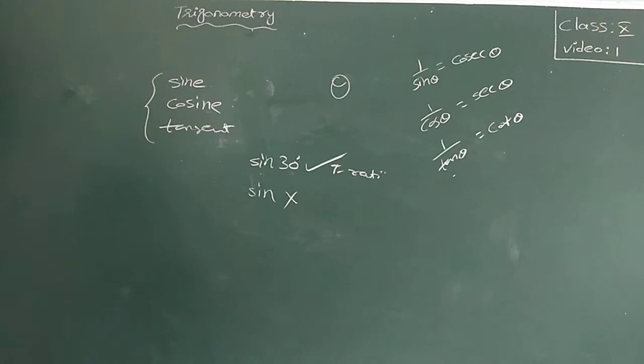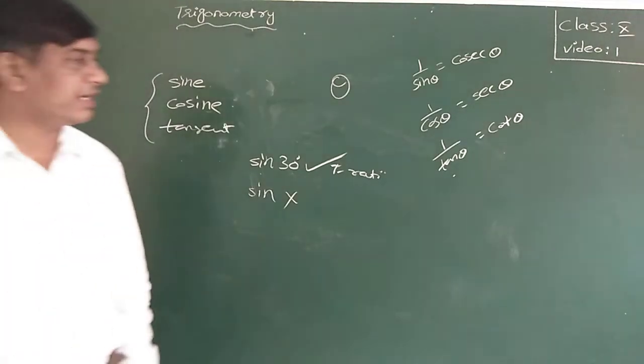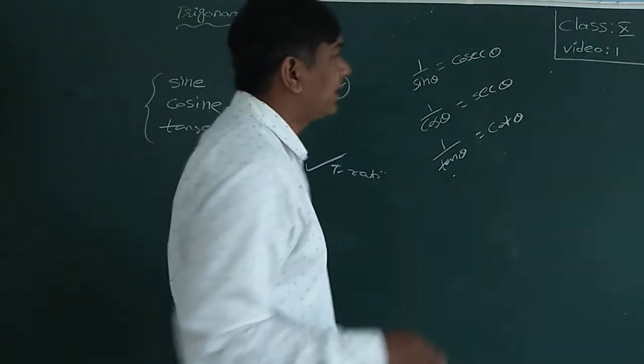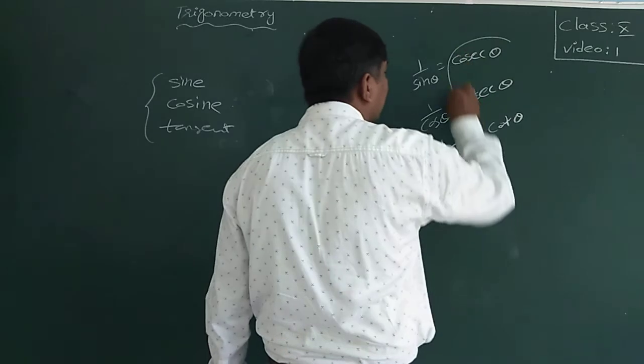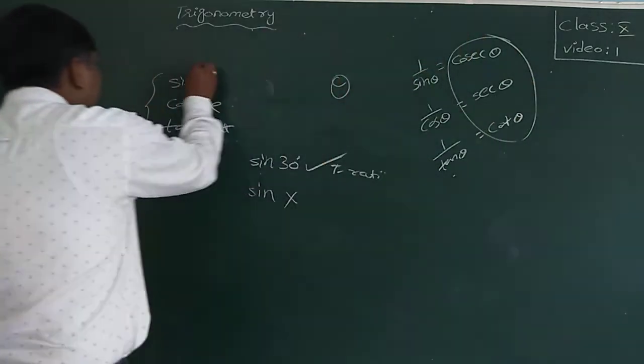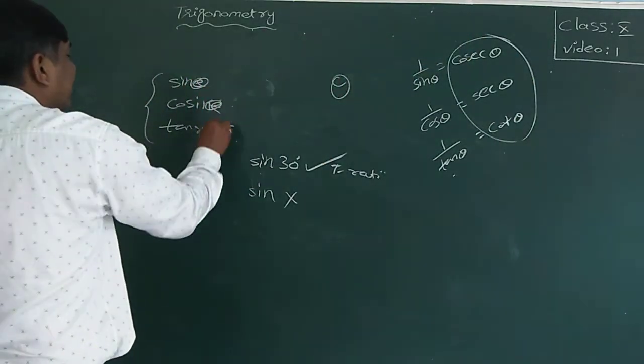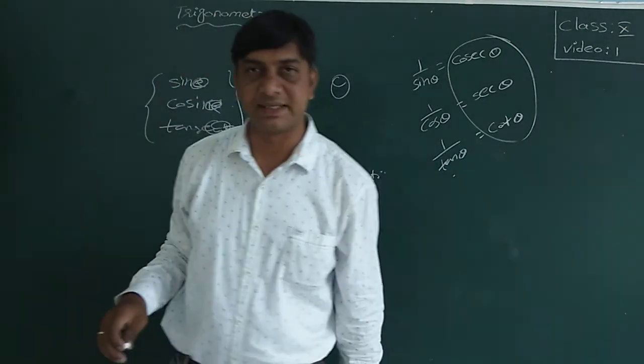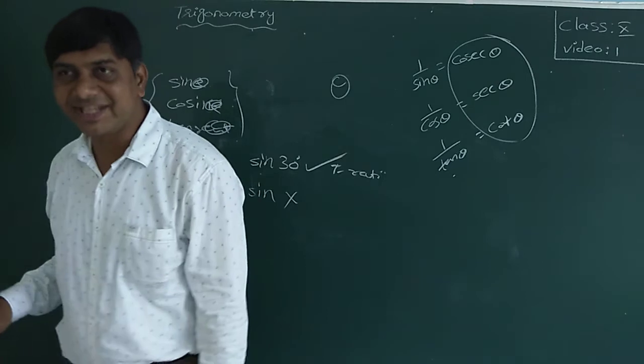1 by sin theta is equal to cosecant theta, 1 by cos theta is equal to secant theta, 1 by tan theta is equal to cot theta. These are the reciprocal functions, and sin theta, cos theta, tan theta are the standard trigonometric functions, the standard trigonometric ratios.